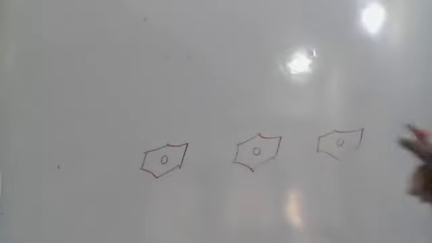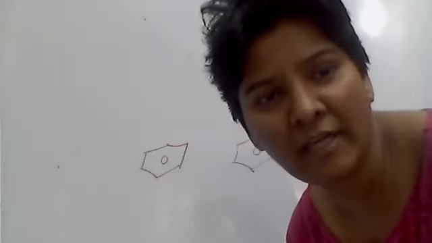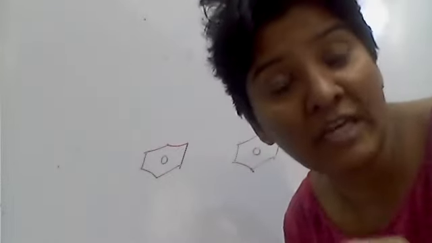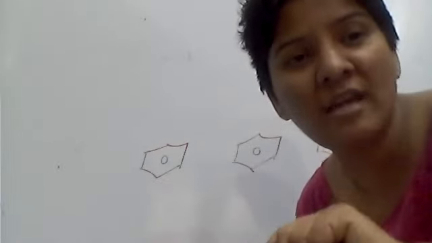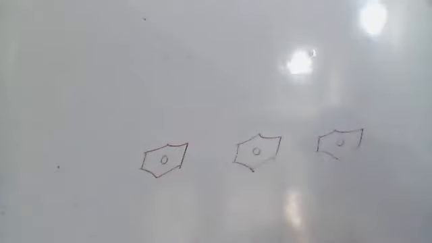Aniline is a primary amine, a stronger base than the secondary. The secondary is stronger than the tertiary, as aryl groups increase one by one. That means phenylamine, diphenylamine, triphenylamine: primary, secondary, tertiary. From primary to secondary, as phenyl groups are minus I groups, the basic nature decreases in the case of aromatic amines.